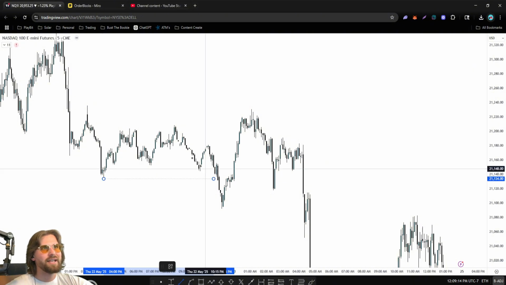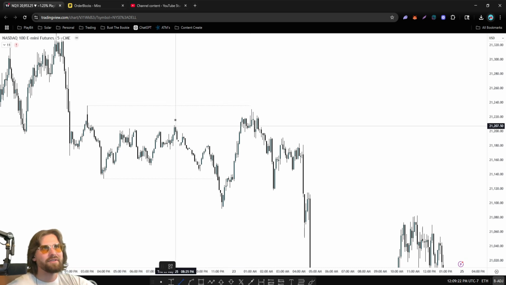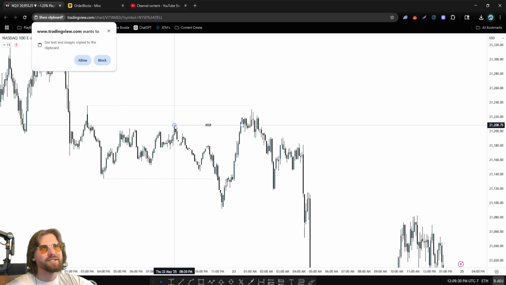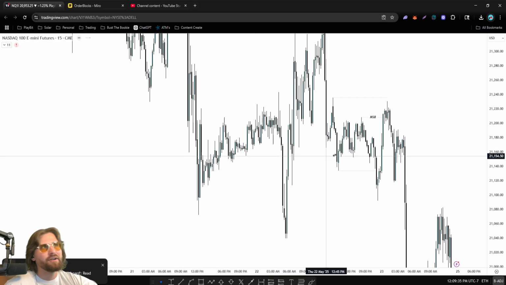So here's a low that gets taken, and then we have highs from the session. We can even take these highs here. These highs for the session, then we have these highs at these pivot lows, which get hit. So here's your market structure shift. A previous high that took a new low ended up getting hit. So it's up to us to figure out, is there some sort of order block here?